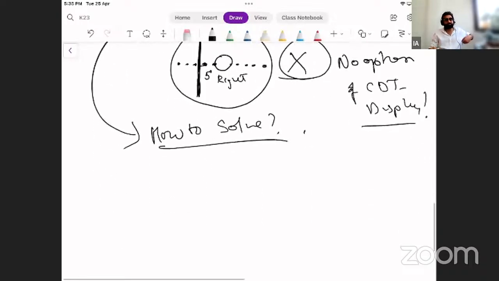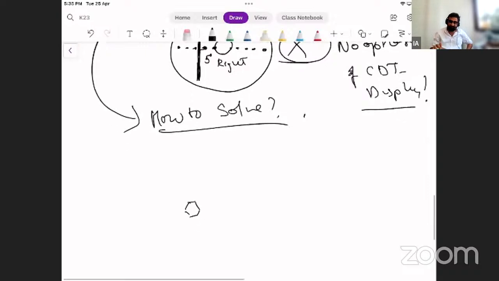So how to solve this? With respect to my plotting, I've realized that this is 271, this is 266, and the difference is 5 degrees. I know for one thing that my range is 42 nautical miles. That is given to me from my DME.